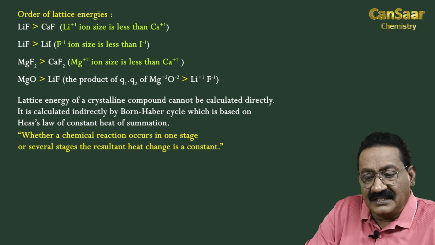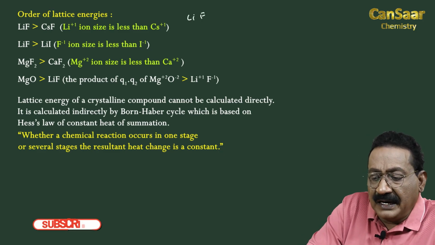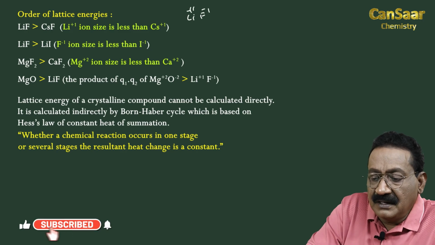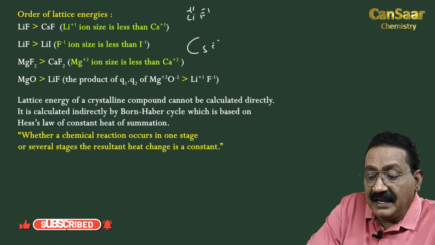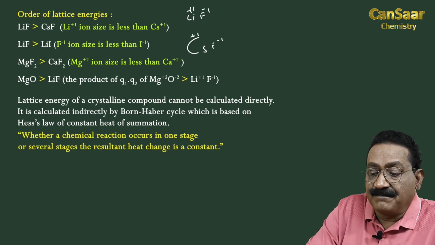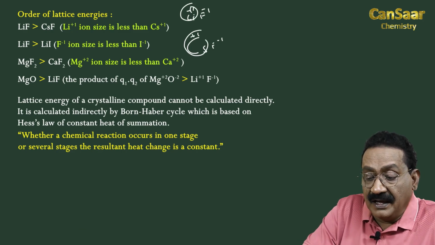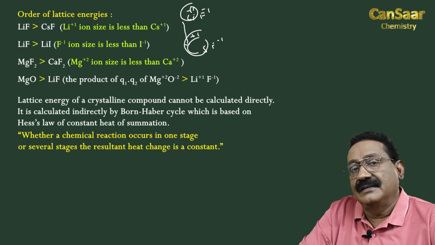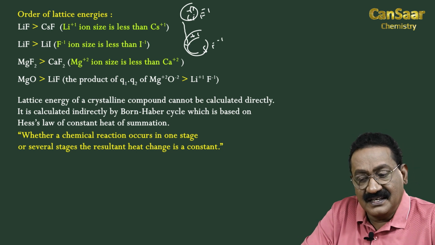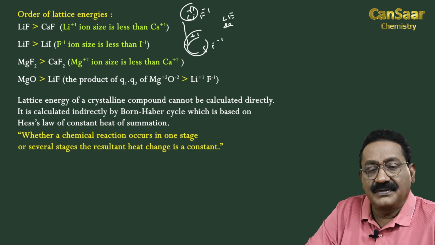Order of lattice energies. We have lithium fluoride, Li+1 and F-1. We have cesium fluoride, Cs+1 and F-1. From lithium to cesium, the size of the ion increases, hence lattice energy decreases.